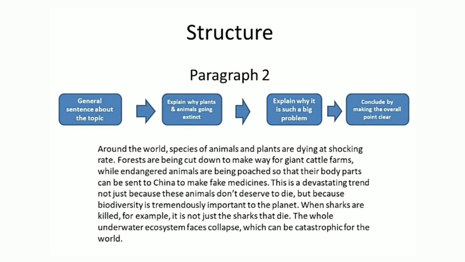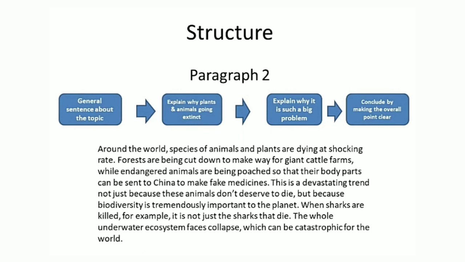Forests are being cut down to make way for giant cattle farms, while endangered animals are being poached so that their body parts can be sent to China to make fake medicines.